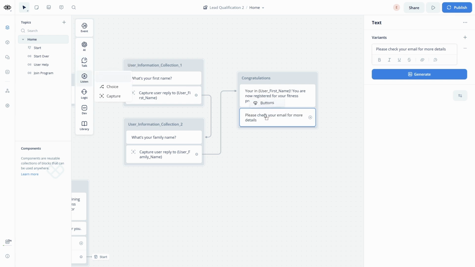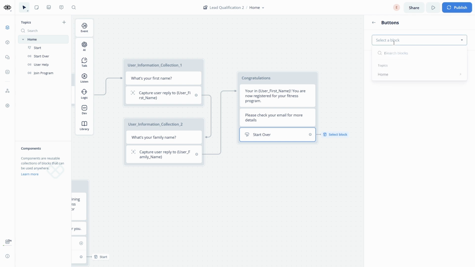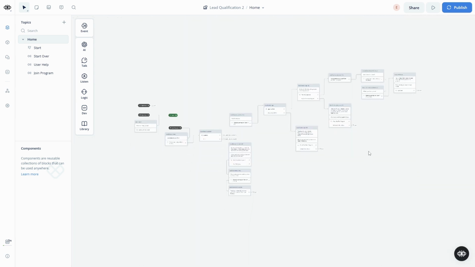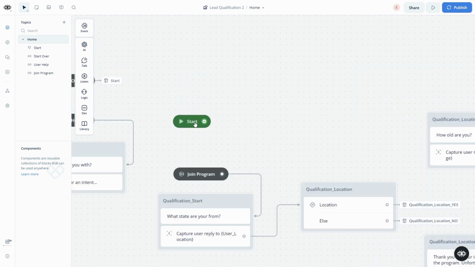Let's just add a button. Again, go back. Let's just call this start over. Just so we have an option to go back to the main menu for this example. Actions, go to block, and start. And there you go, a qualifying agent with 3 layers of qualification: location, age, and then if they're a beginner. So let's just connect this one before we test it.